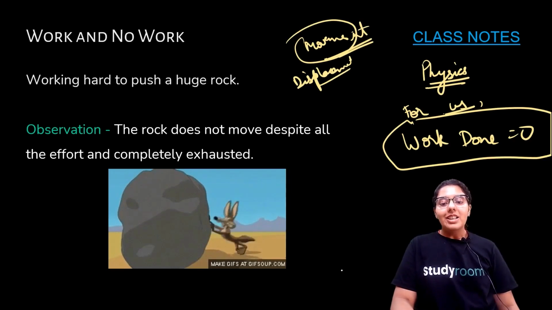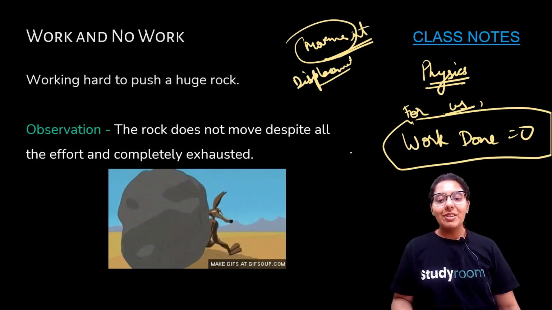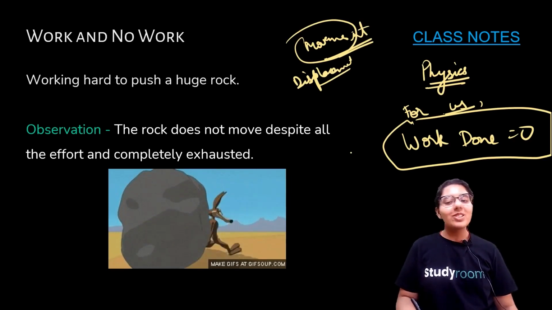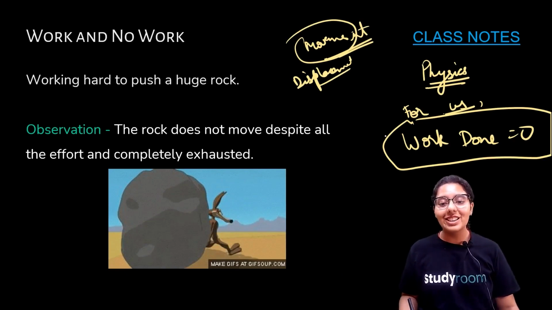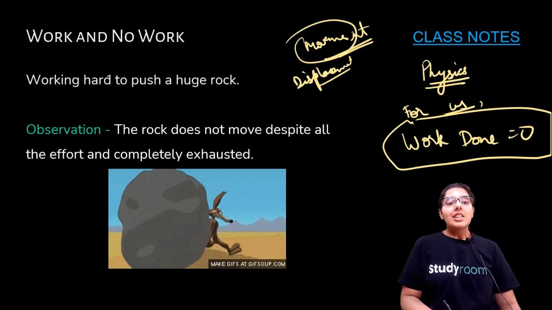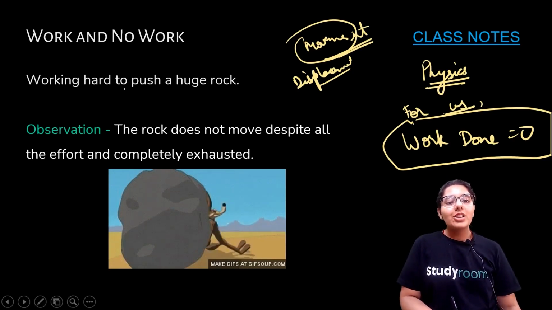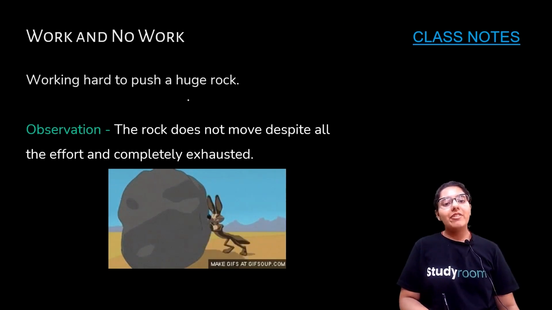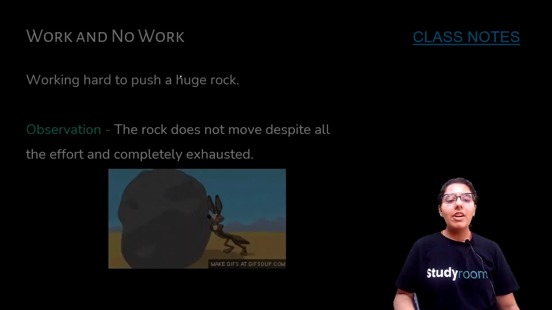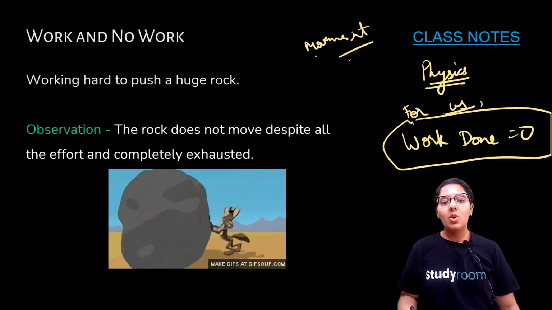So if you are sitting at one place and watching me, you are not doing any work. For physics, your work done is completely zero because you have no displacement. Working hard to push a huge rock, if the rock has no movement, means no work is done.